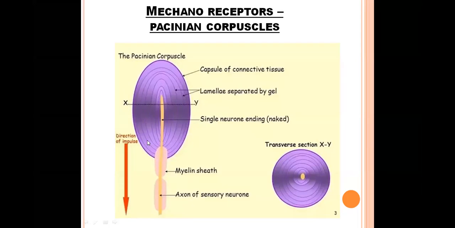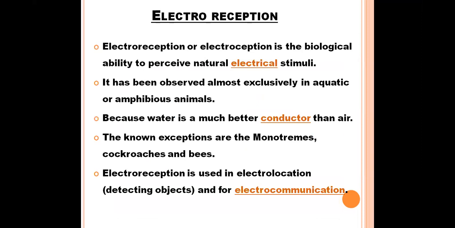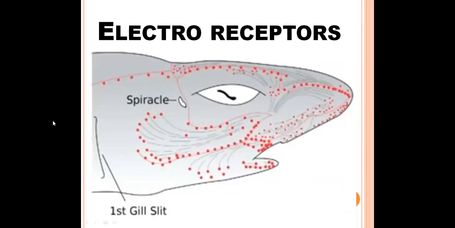So in this way, receiving the pressure stimuli is due to the compression of lamellae which are present in the Pacinian corpuscle. So this is the third type of receptor. Next, another one is called electroreceptors.